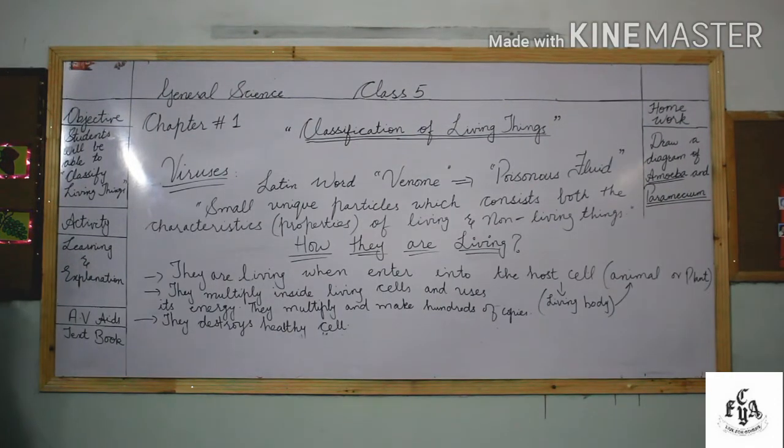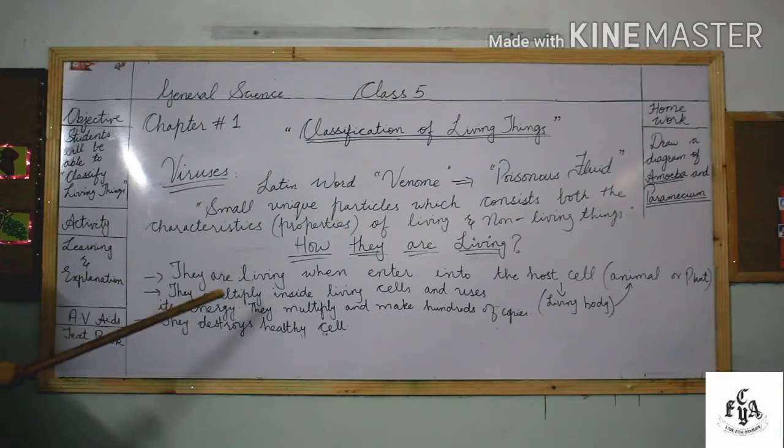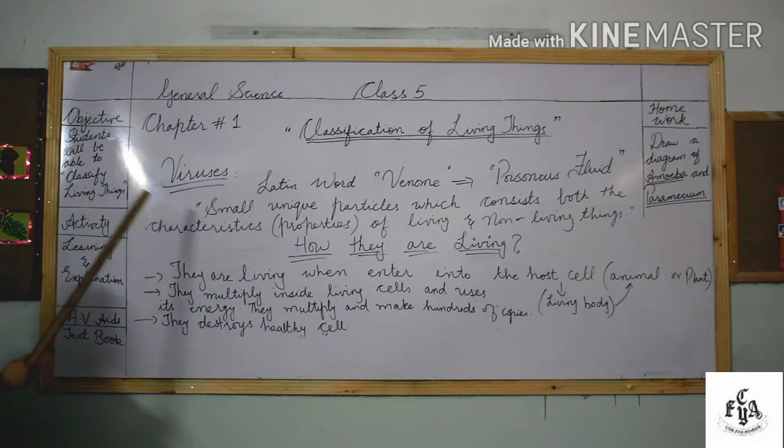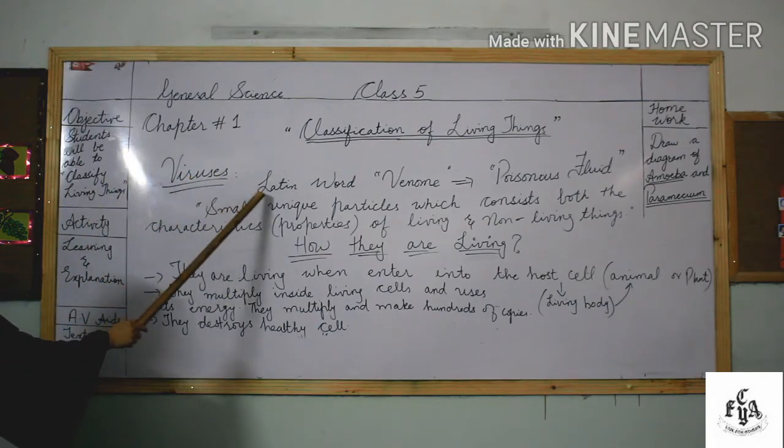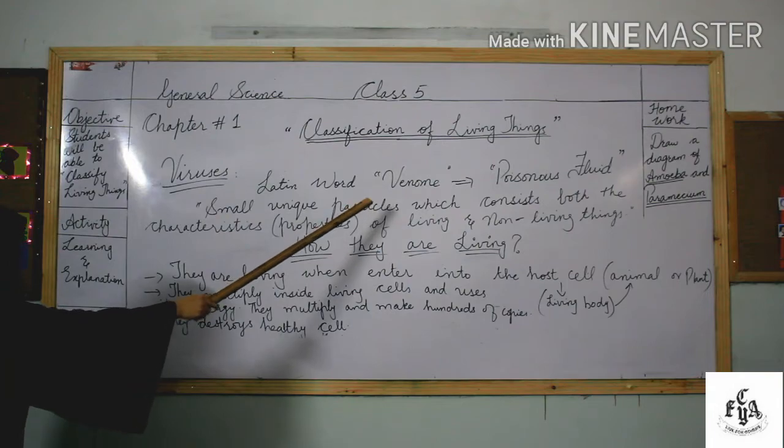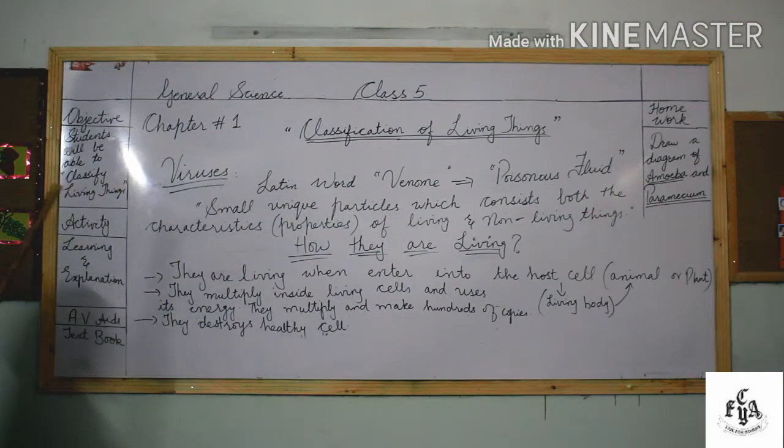Okay students, we discussed the classification of living things and divided them into 5 kingdoms. But there are some particles which are not included in any of the kingdoms. They are different, so they are not placed in any of the 5 kingdoms. That is why they are known as unique particles. What are viruses? The word virus is derived from a Latin word, venom, which means poisonous fluid.